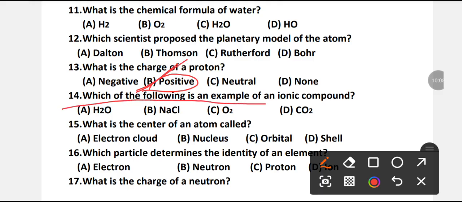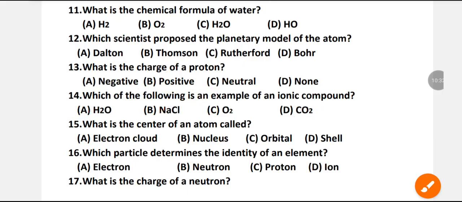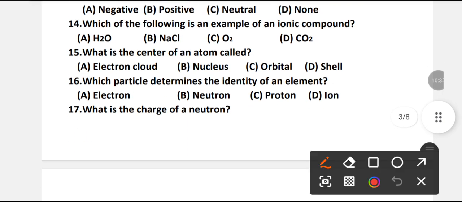Which of the following is an example of an ionic compound? H2O, NaCl, O2 or CO2? Which is the right option? B is the right option. NaCl. NaCl is an example of an ionic compound.